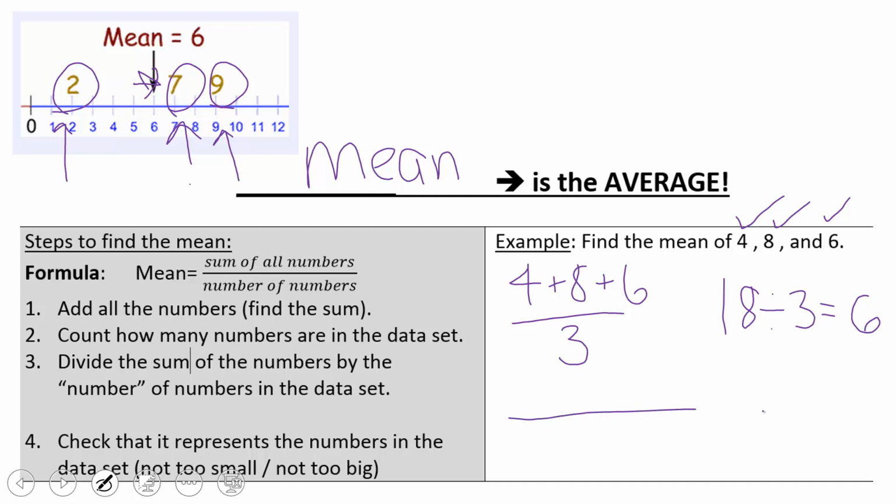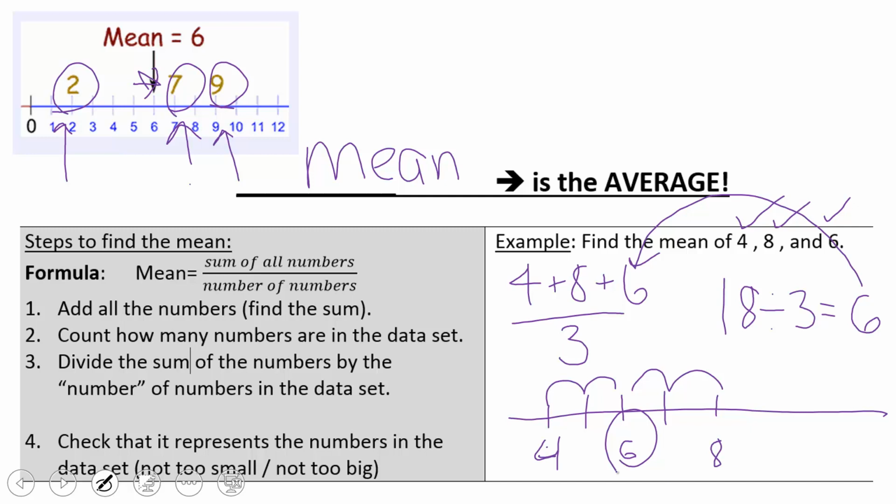I'm going to make this a little visual for us. So here we have a number line. Let's put 4 on the number line. That's one of our numbers. Let's put 6 on the number line. And let's put 8 on the number line. Sometimes this number is invisible, but sometimes it actually is one of the numbers in our list. It makes sense because here it's asking who's living in the middle. Oh, well, 1, 2, 1, 2. The 6 actually was there all along, living in the middle. The average, that central number of 4, 8, and 6, is really just 6.